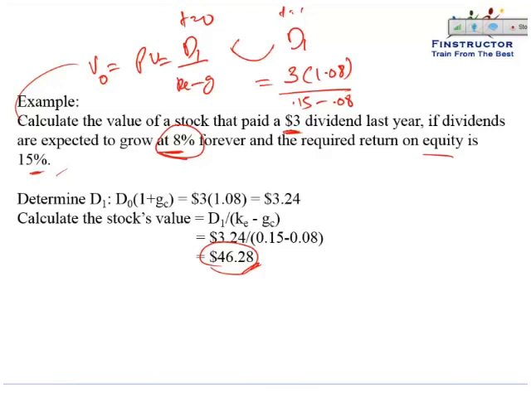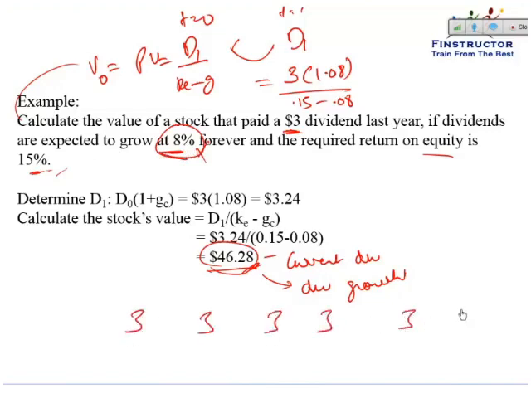So the question asks, what part of this value is coming from current dividend and what part of the value is coming from dividend growth? Please note that if we assume that there is no growth, that is, the required return on equity is 15% and the dividend does not grow, so basically this $3 continues forever, what will be the value of the stock?